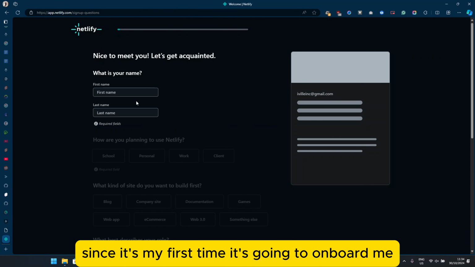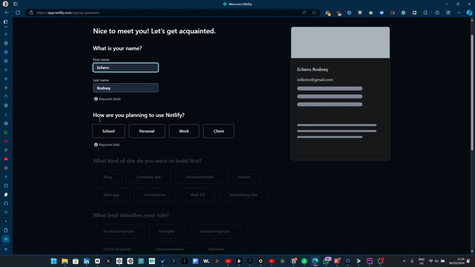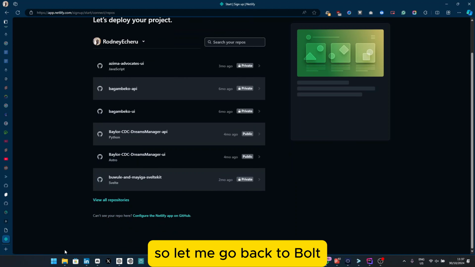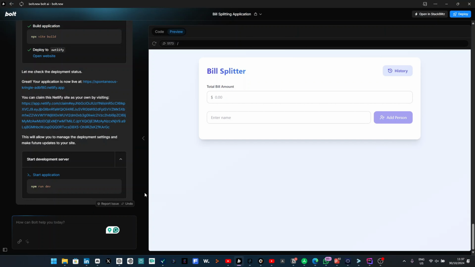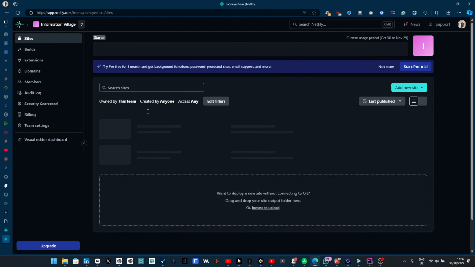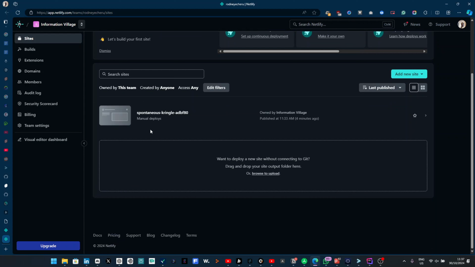So nice to meet you. Since it's my first time, it's going to onboard me. I'm planning to use it, let's just say personal. So let me go back to Bolt. So add projects to Netlify, yes. And then let's see.